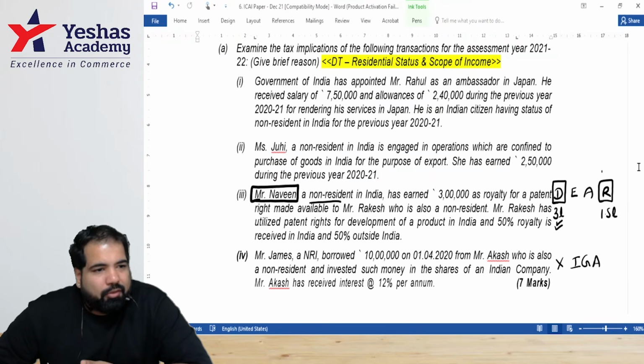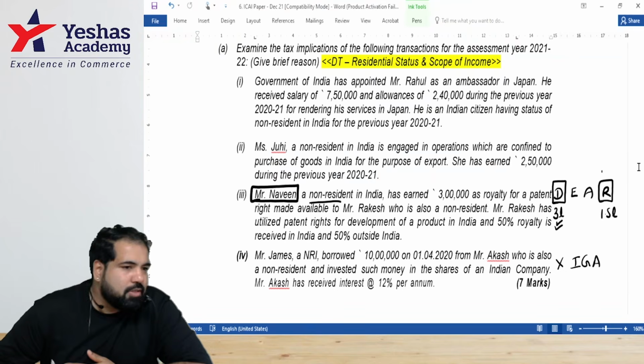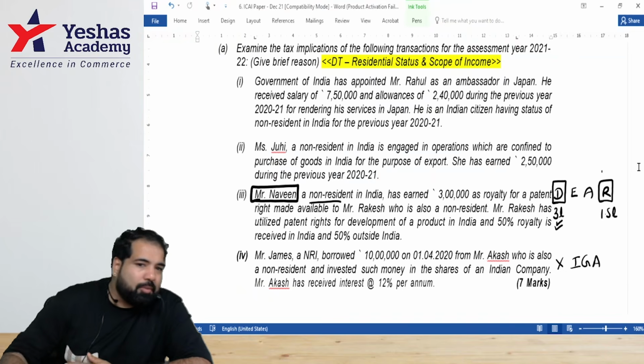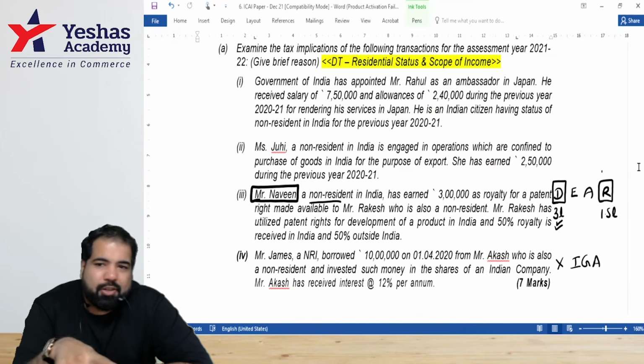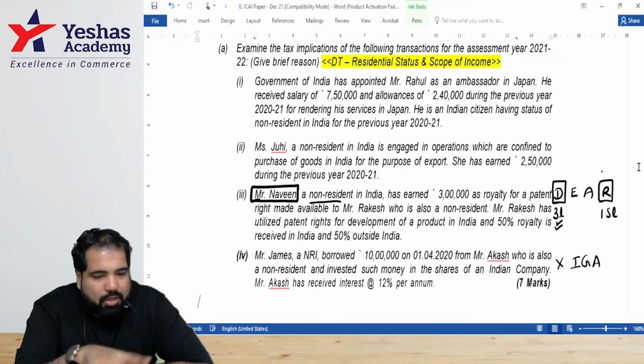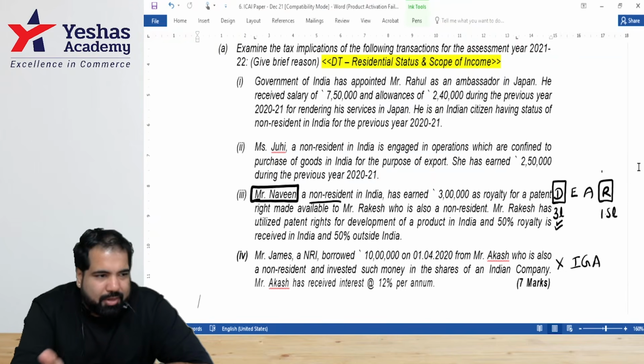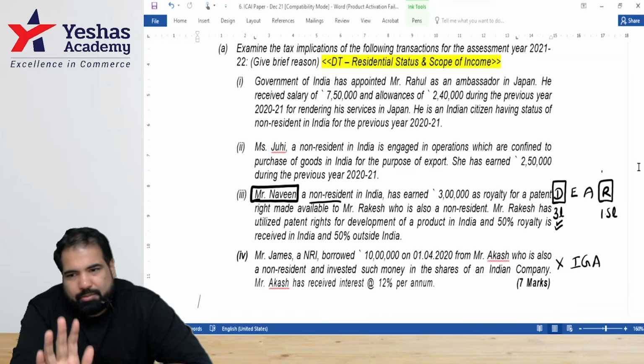Mr. Rahul is working for the Indian government in Japan. He is earning a salary of 7 lakh 50 and allowances of 2 lakh 40. Next line: as per section 9(1), salary received from the government of India will be taxed in India after a standard deduction of 50,000. Full stop. As per section 10(7), if you remember, otherwise section 10, the allowances will be exempt.